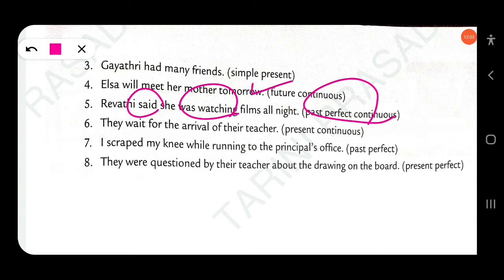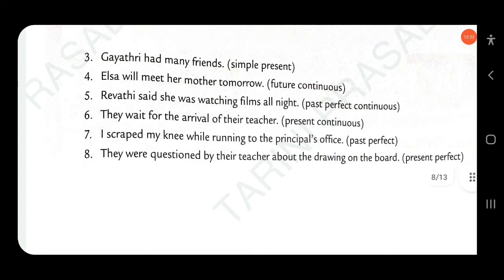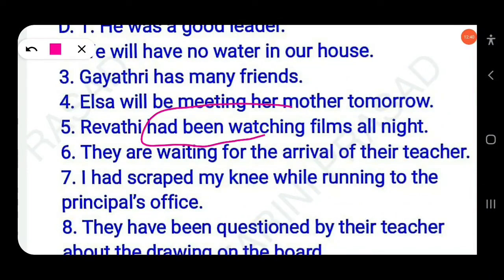The structure of past perfect continuous is had plus been plus v1 ing. Revati said she had been watching films all night. This is the structure of past perfect progressive.